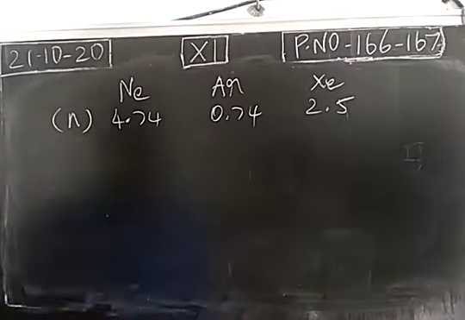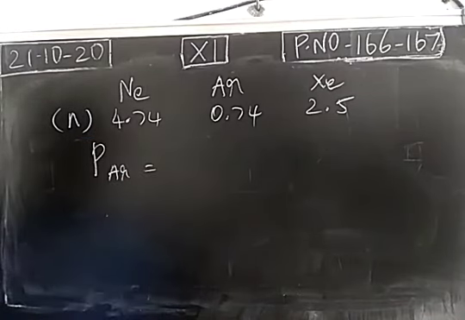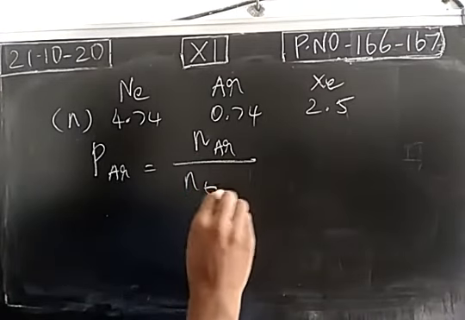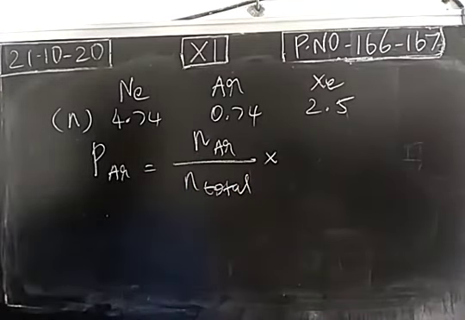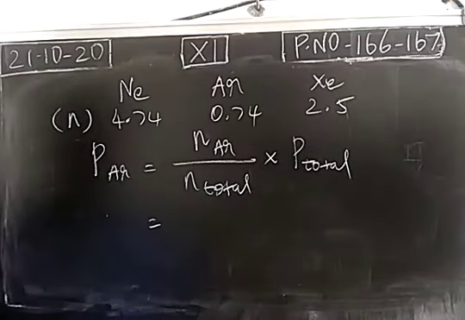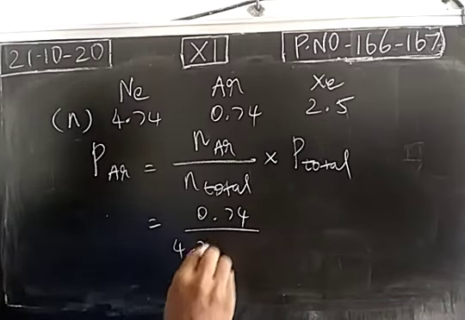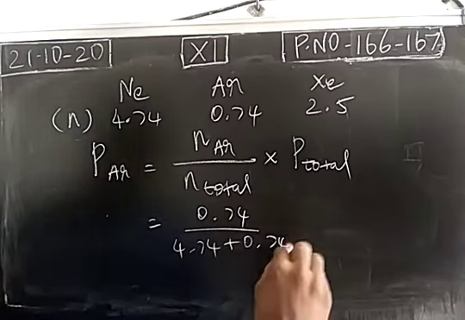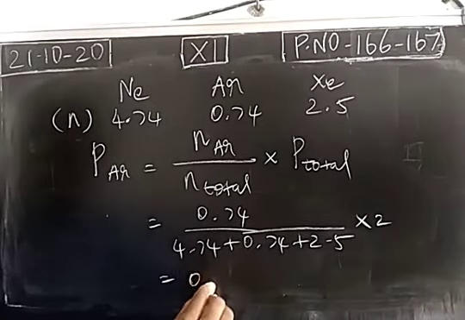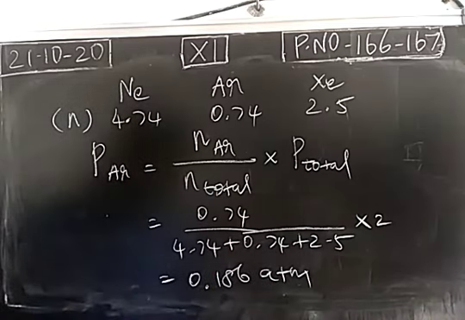The same way we can calculate partial pressure of argon is equal to number of moles of argon divided by total number of moles in the container and total pressure. Number of moles of argon 0.74 divided by total number of moles 4.74 plus 0.74 plus 2.5, total pressure 2. So the answer is 0.186 atmospheric pressure.